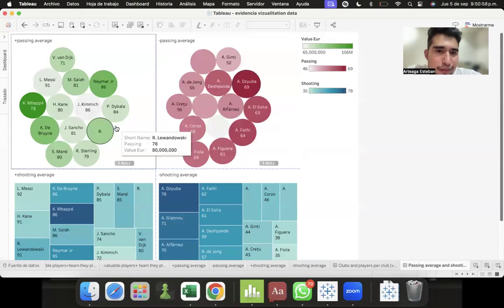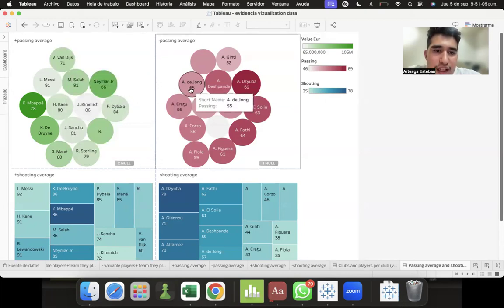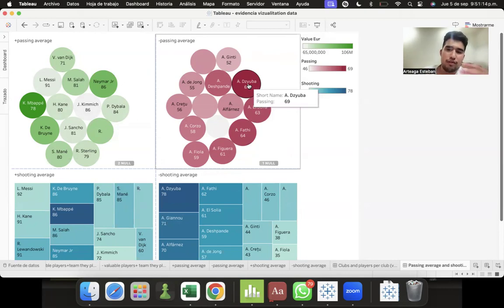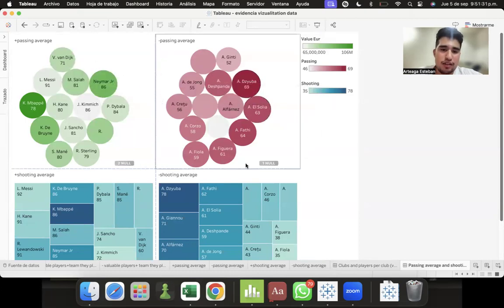Here we have the worst, Virgil van Dijk, who has 71, and the best in this one is Sayuba, who has 69. As we can see in the past graphs, this player has 0 value, and Virgil van Dijk has 75 millions. The difference is not too big. It is like 2 points. So I think this is a very big injustice.